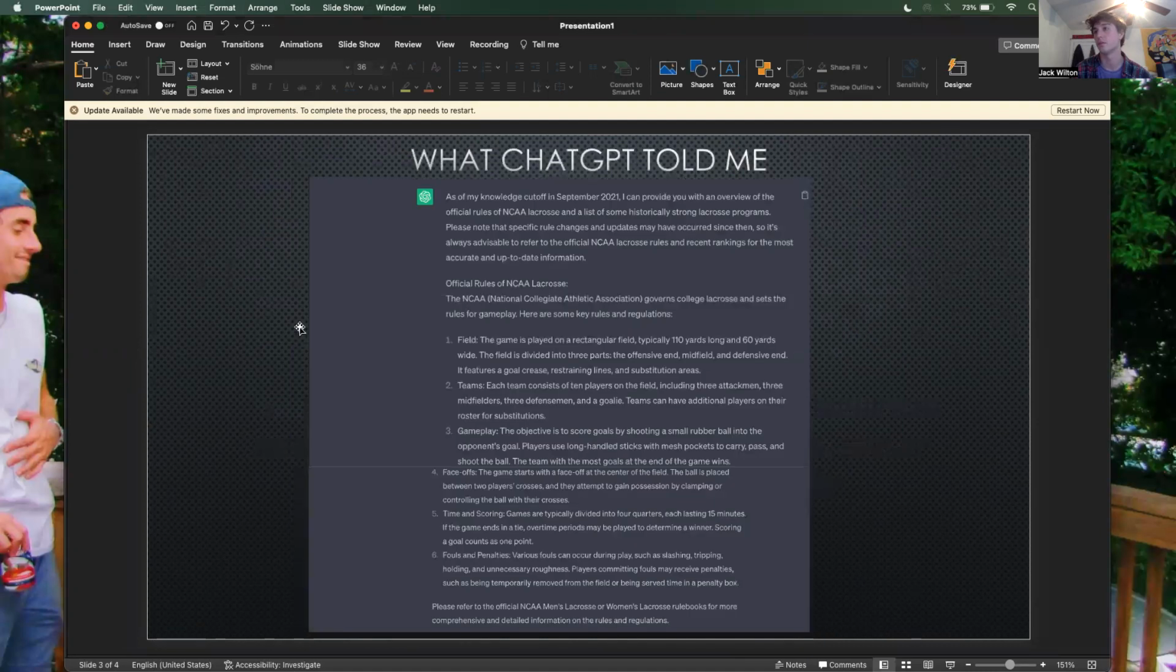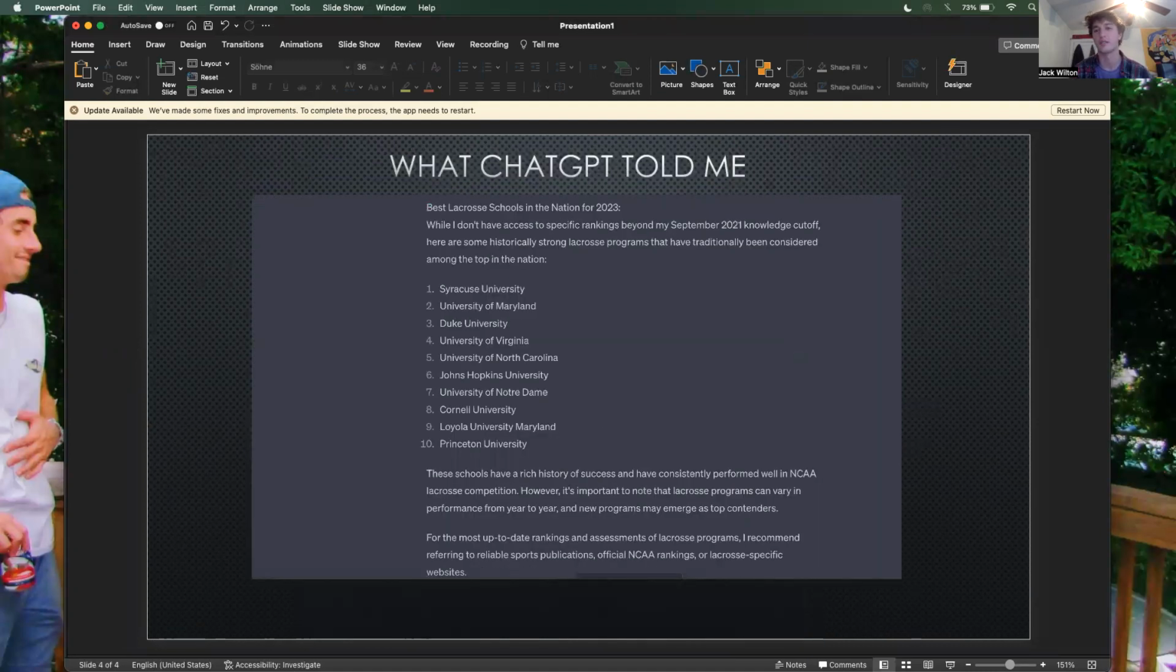Continuing on, I also asked for the top 10 teams in the nation. Again, because it was from 2021, it was unable to gather data from the past 2 years. And even so, the data that it grabbed, I believe, is just who has won the most national titles or conference titles of all time, and hasn't looked into how good they've been the past couple of seasons. So I don't think this is a very reflective top 10 of what's been going on in the lacrosse world these past couple of years.